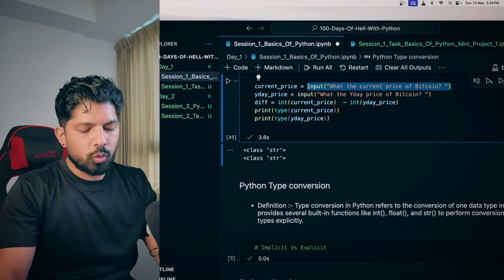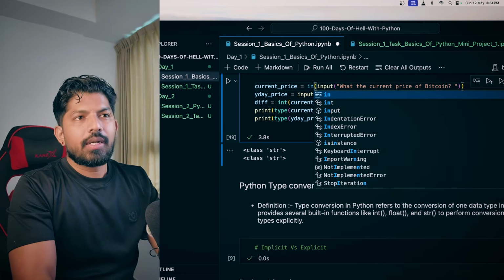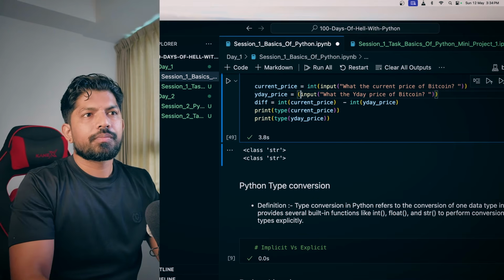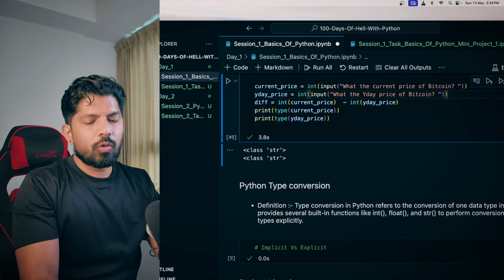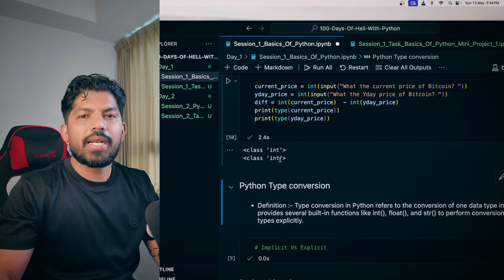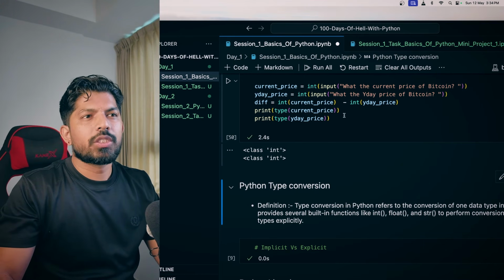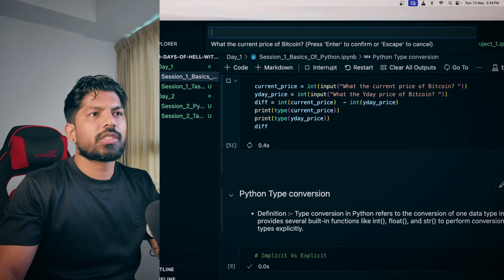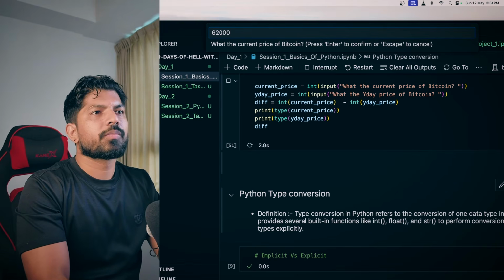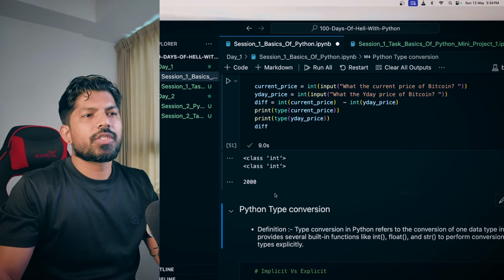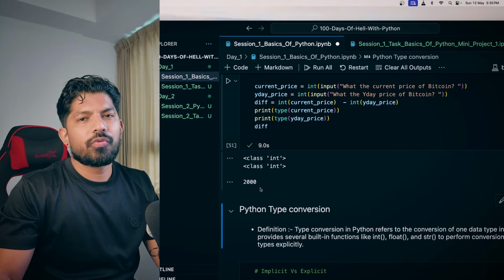So another option is to change the type of data while taking the input. So here you can take it as an integer, and when you hit shift enter and give any value, now you see that we have the integer data type, right? So this is how you can perform this, and when you print this difference also, you will see that when you hit shift enter and enter today's price and then, let's say, yesterday's price, the difference is 2000. So this is how the input function works.